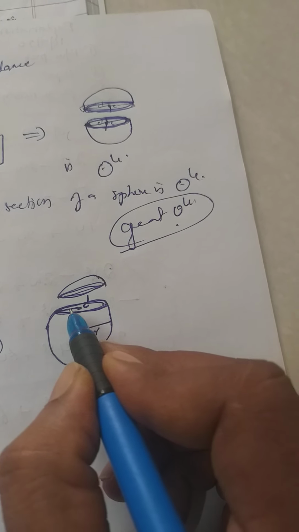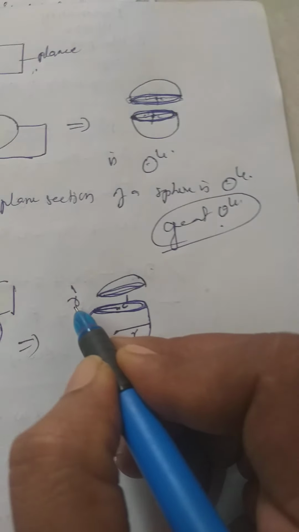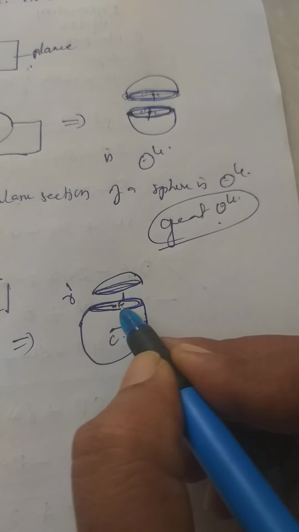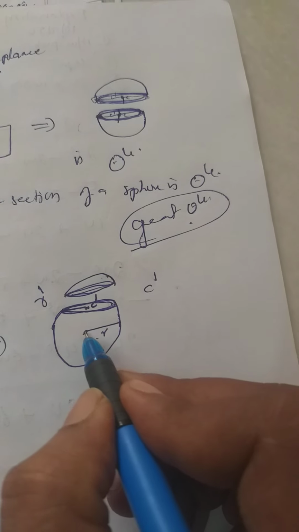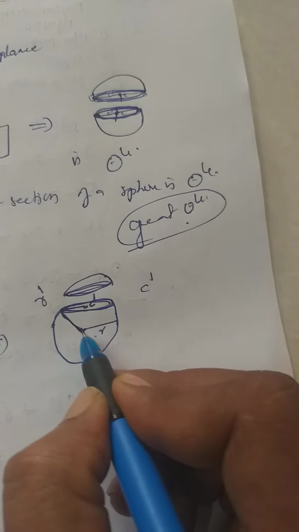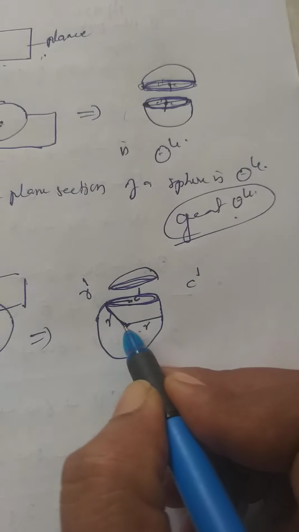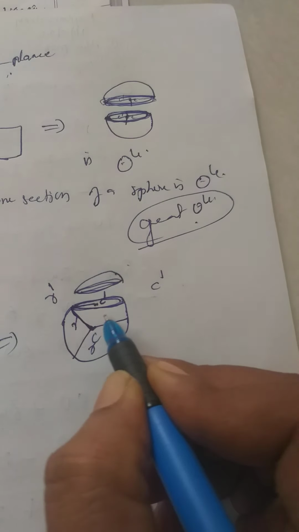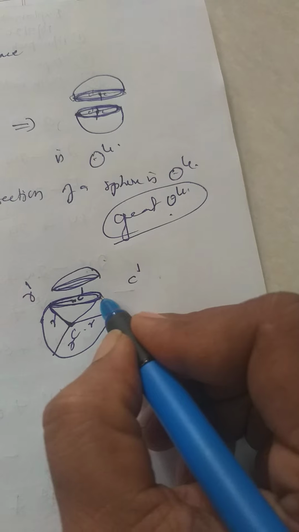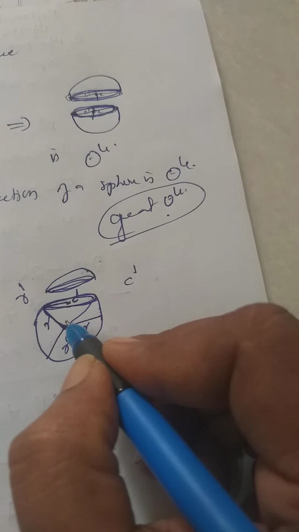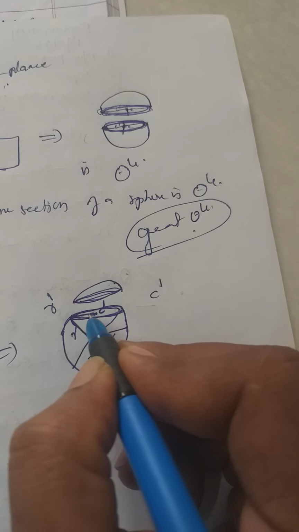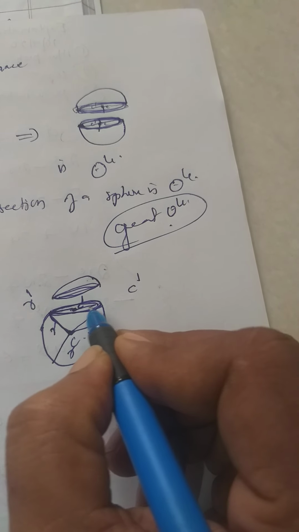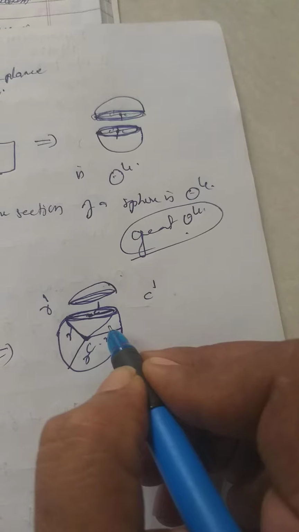This is the radius of the circle. The radius of the circle is denoted by R dash. The center of the circle is denoted by C dash in general. Now what is this length? This is also the radius of the sphere. This one is the radius of the sphere, whereas this distance is called the radius of the circle.